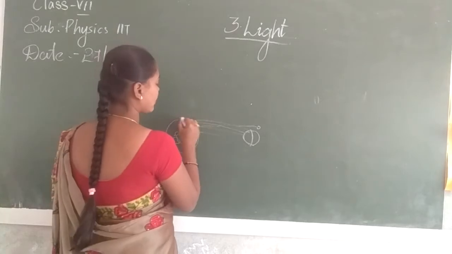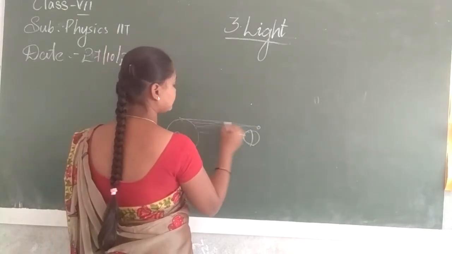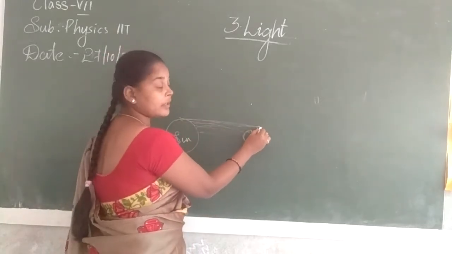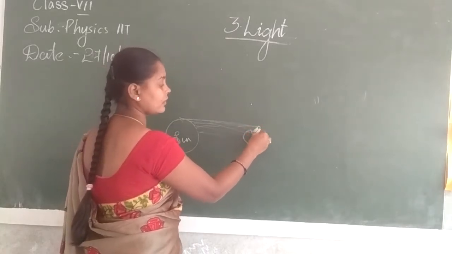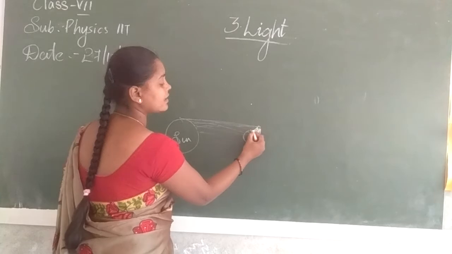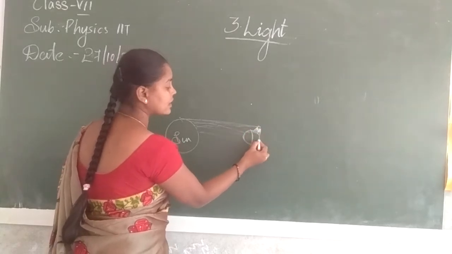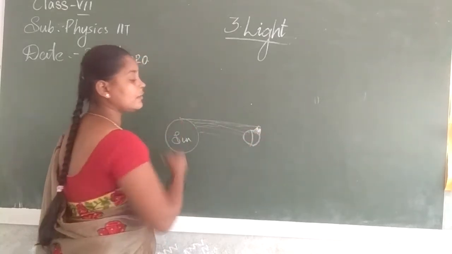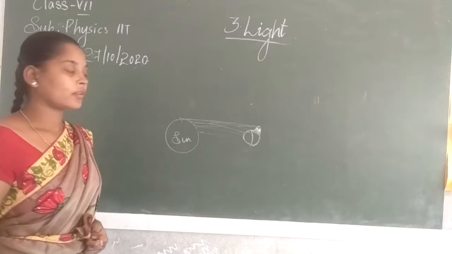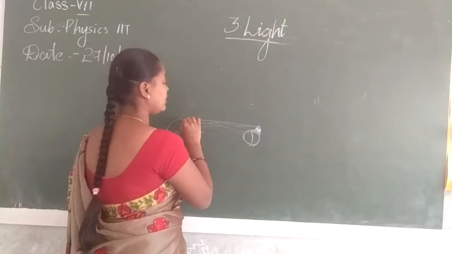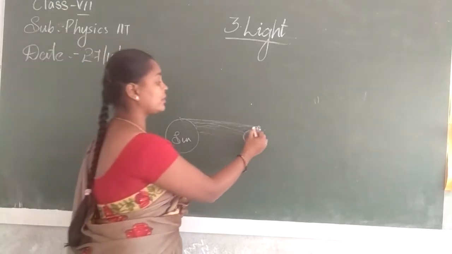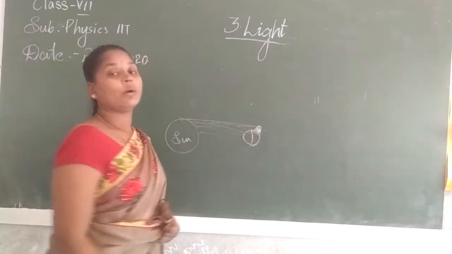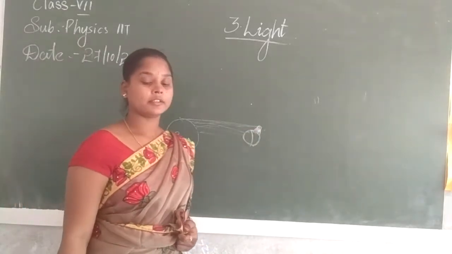Whereas some of the light rays will be falling on the moon or not. So what happens when these light rays touch the moon? They will be reflected back. Those light rays fall on the earth. That is the reason we can see some light in the night time also. The reflection of the sun produced by the moon is why we think that the moon is also a luminous body. But the moon is a non-luminous body. Okay.